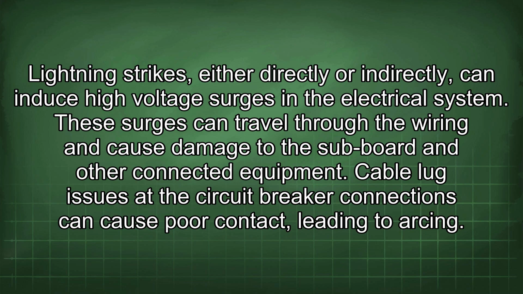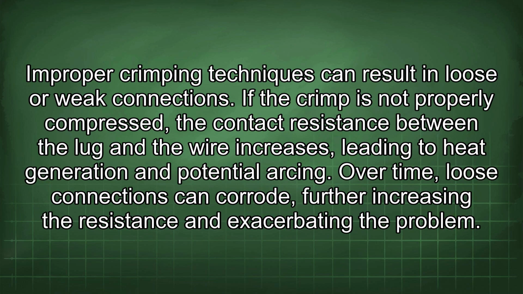Cable lug issues at the circuit breaker connections can cause poor contact, leading to arcing. Improper crimping techniques can result in loose or weak connections. If the crimp is not properly compressed, the contact resistance between the lug and the wire increases, leading to heat generation and potential arcing. Over time, loose connections can corrode, further increasing the resistance and exacerbating the problem.